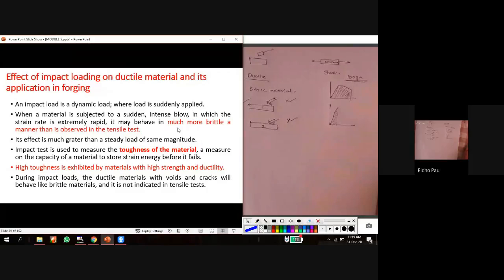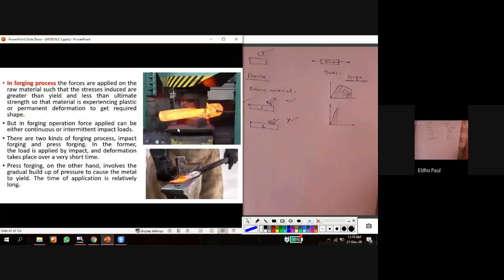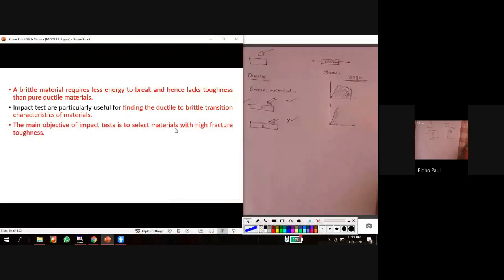Sir. Okay, so there are two types of tests, the Izod test and the Charpy test. We will discuss that. A brittle material requires less energy to break and hence lacks toughness compared to a pure ductile material. Already discussed, brittle material is less tough than ductile material. Impact tests are particularly useful for finding the ductile to brittle transition characteristics of the material. I will explain what the ductile to brittle transition is in the next heading.